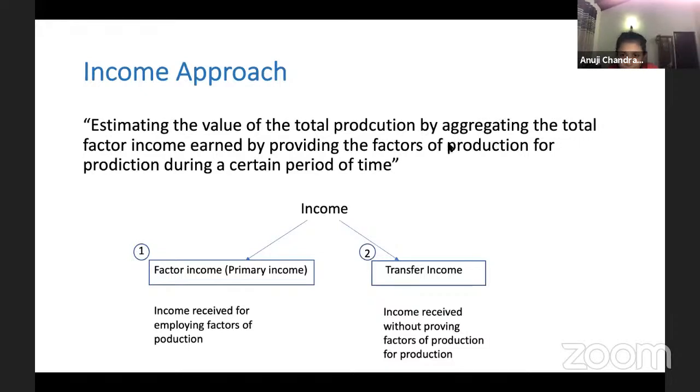Can you please explain the final output method? Okay, wait, let me write down the ones that I need to explain. Again, the final output method I have to explain. Then some of you requested to explain the double counting error.